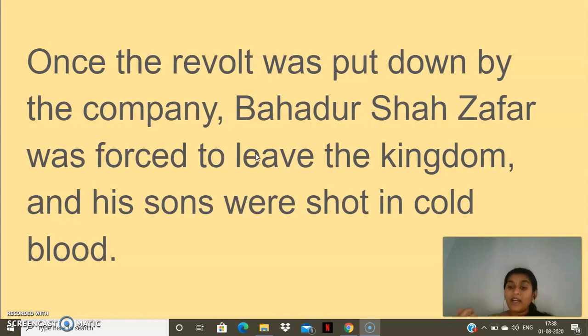At that time, there was no powerful leader among the Mughals, but Bahadur Shah had to take the initiative because there was no choice for him. But finally, in the year 1857, when the rebellion started against the British, of course he had to take the initiative to fight against them. Finally the British won, and they forced Bahadur Shah to leave the kingdom, and they shot his sons in cold blood. They killed Bahadur Shah's sons also.